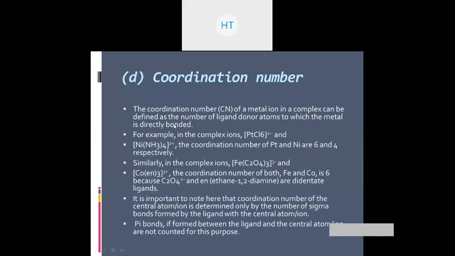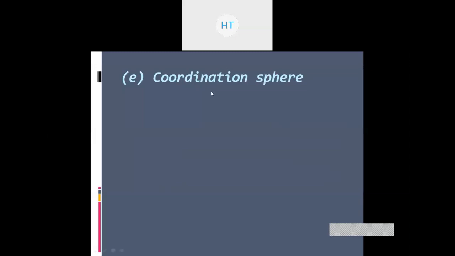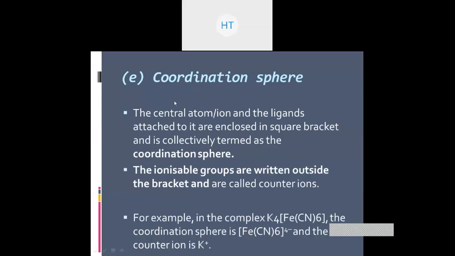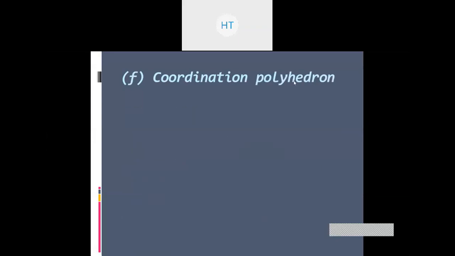Now coming towards the next one. Coordination sphere के बारे में भी बात कर चुके हैं हम. तो coordination sphere, वो जो bracket था उसको हम coordination sphere बोलेंगे. Okay, so these are all what we have completed. Coordination polyhedron हम इसे कल देखेंगे. Coordination polyhedron actually क्या रहेगा कि shape रहेगा.